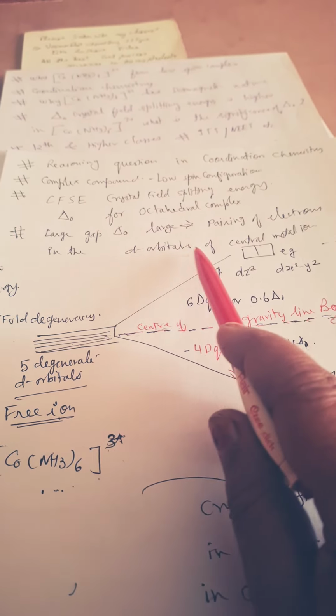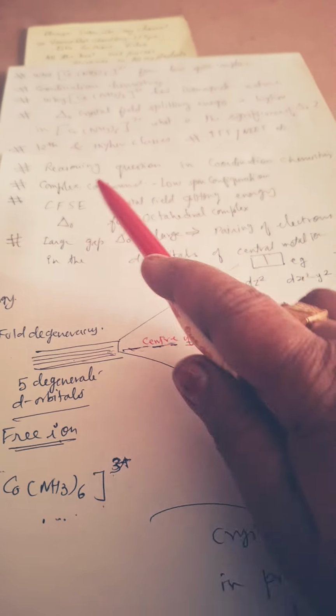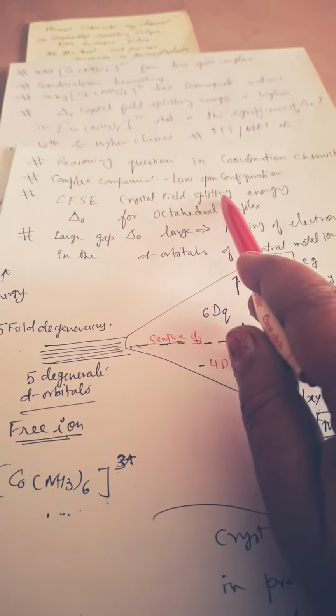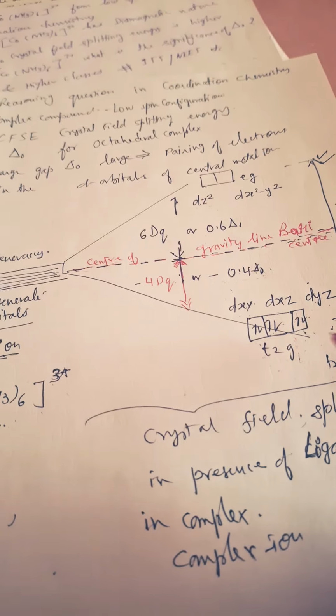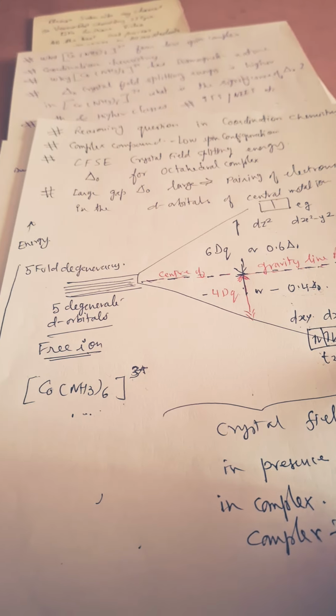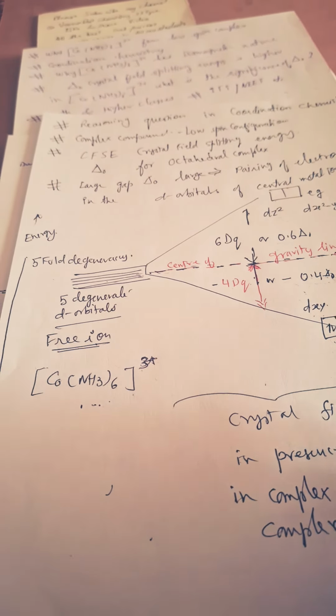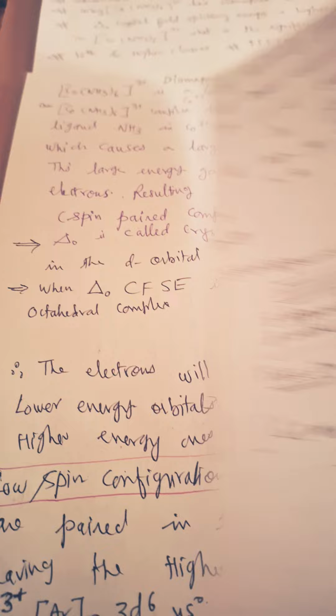Okay, so in the d orbitals of the central metal atom, this is the role of delta O, the crystal field splitting energy of an octahedral complex. And it is a low spin complex. You see all the up and down arrows, and it is low spin. When electrons are unpaired, only then is it a high spin complex. Here the electrons are paired, so there will be a low spin complex.